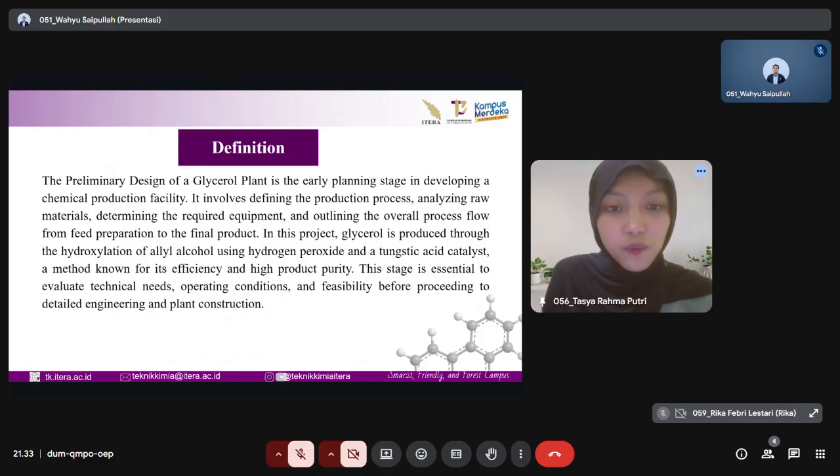In this project, glycerol is produced through the hydroxylation of allyl alcohol using hydrogen peroxide and a tungstic acid catalyst, a method known for its efficiency and high product purity. This stage is essential to evaluate technical needs, operating conditions, and feasibility before proceeding to detailed engineering and plant construction.